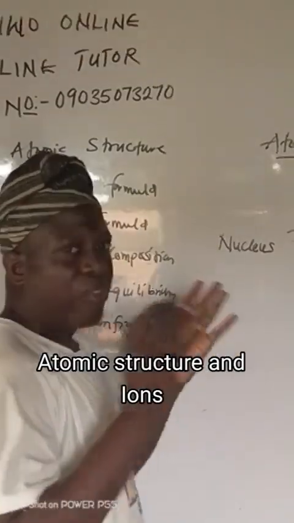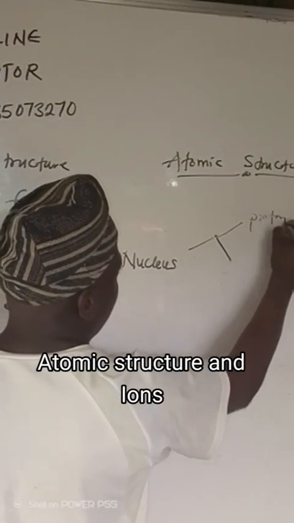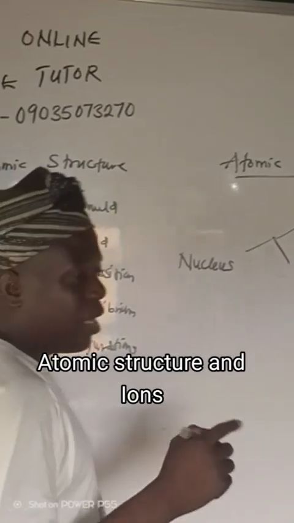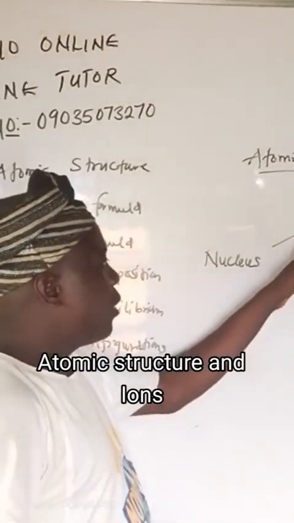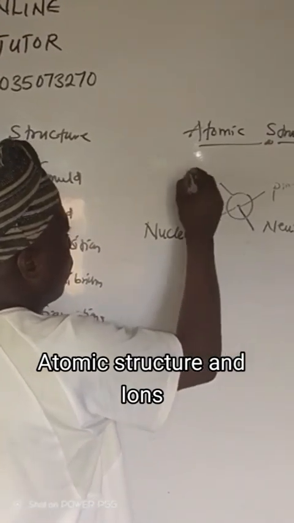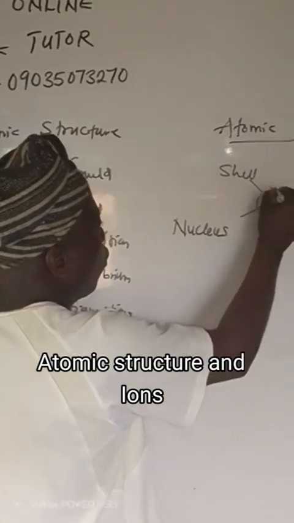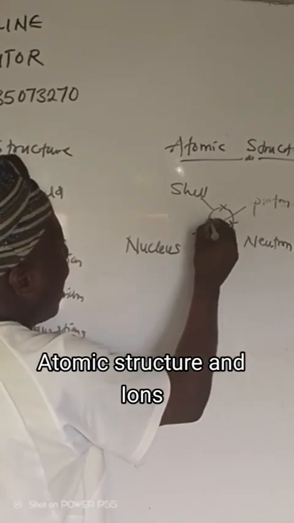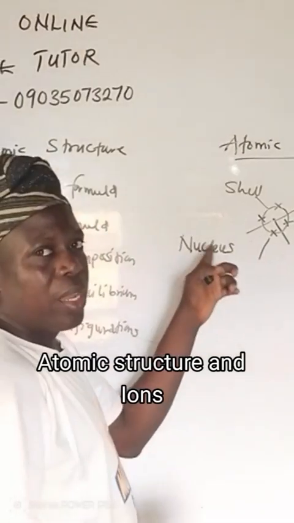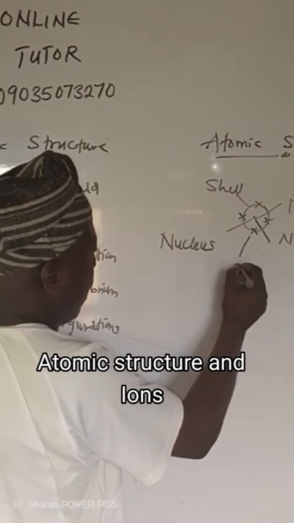Inside this nucleus, we have two different particles, which are proton and neutron. There is a circle which circles this nucleus, like this. This circle is called the shell. Then there's another particle which is moving around the circle, and it is called the electron.